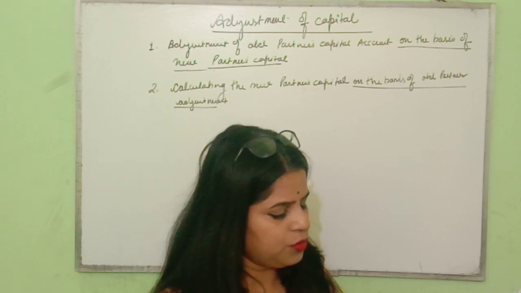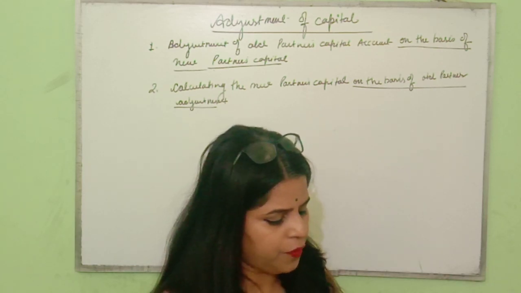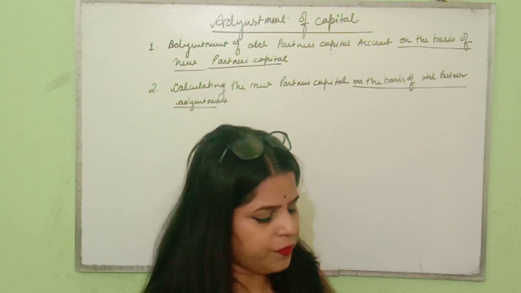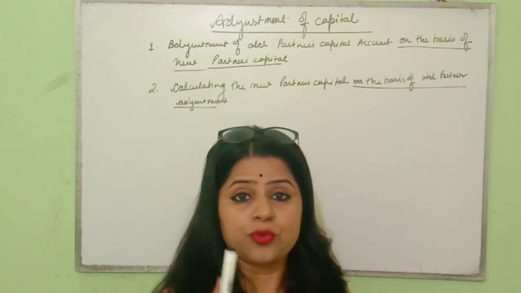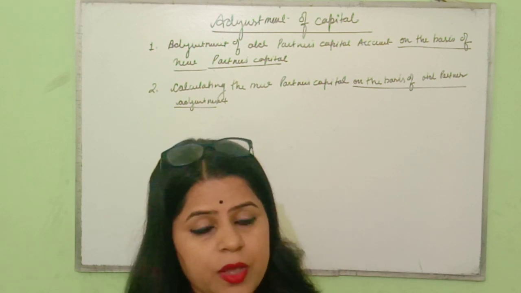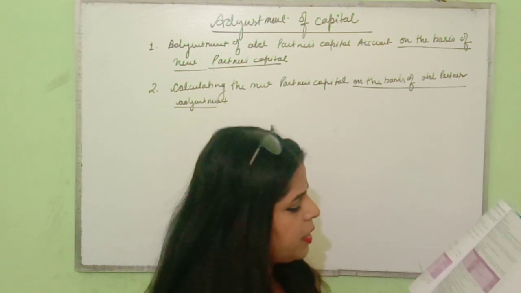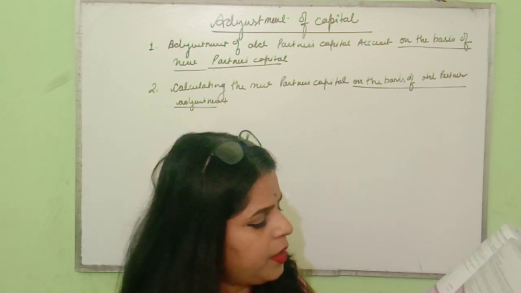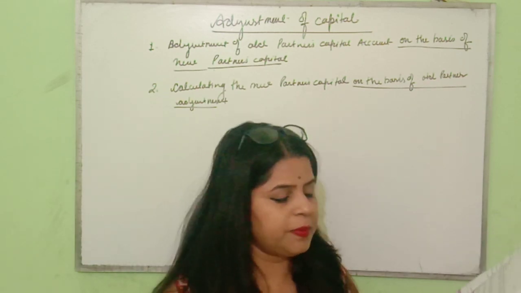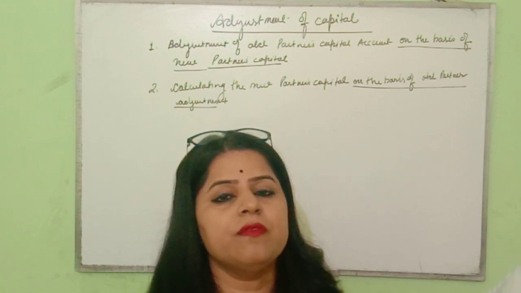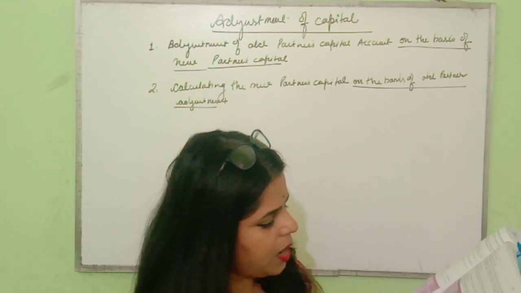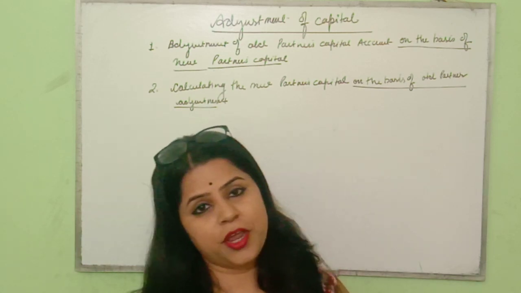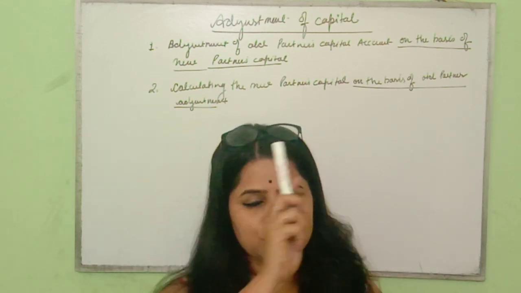Prem introduced rupees 20,000 as a premium for goodwill for 1/3 share of the future profit of the firm. Prem is bringing rupees 20,000 as the amount of goodwill and the share of this partner is 1/3. We are giving him 1/3 in the profit. Prepare the P&L adjustment account, that means revaluation account, the capital accounts and the balance sheet of the new firm. Also calculate the new profit sharing ratio. So let us solve this.